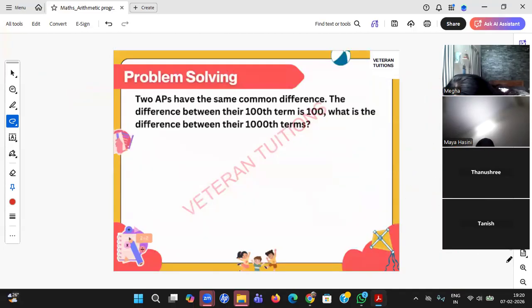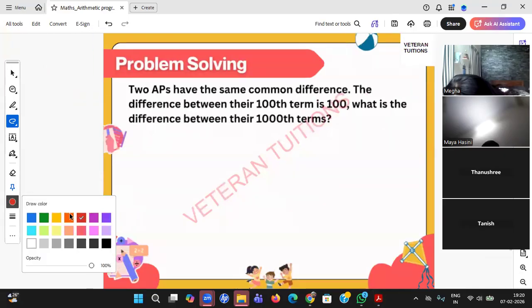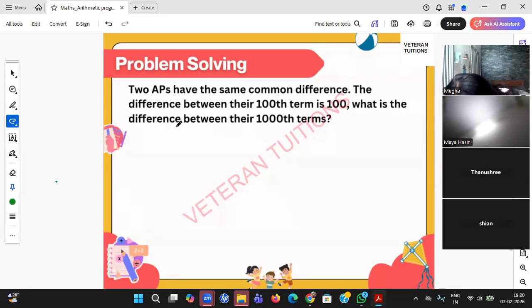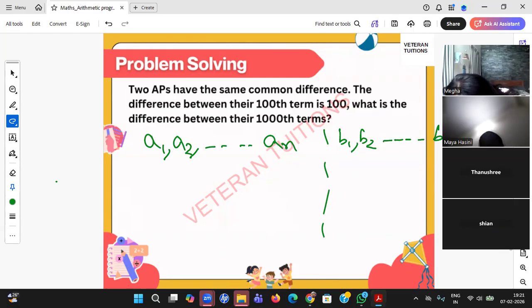Students, let me do only 3 questions from your NCERT, so that you'll be ready for the sample paper. Yes, Rujita, give me the statement. Two APs have the same common difference. I'm taking one AP as A1, A2, ..., An, and another AP as B1, B2, and so on. Beta, I can't take the same. Yes, Rujita, say it: the difference between their 100th terms is 100. What does this English statement mean? Sir, A100 minus B100 is equal to 100.